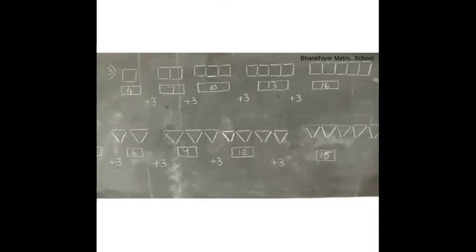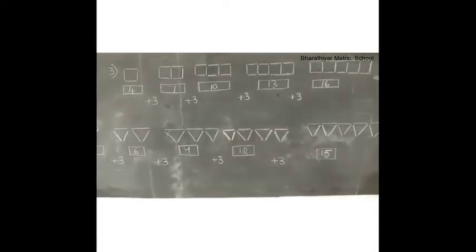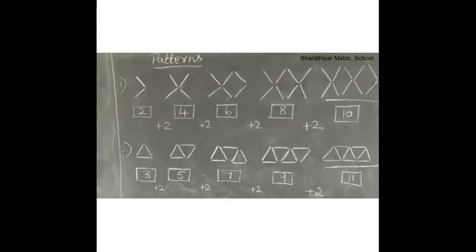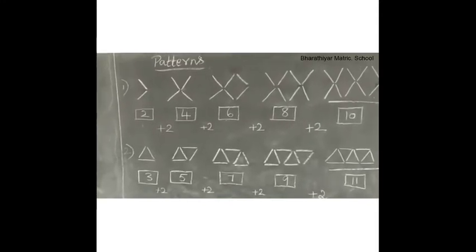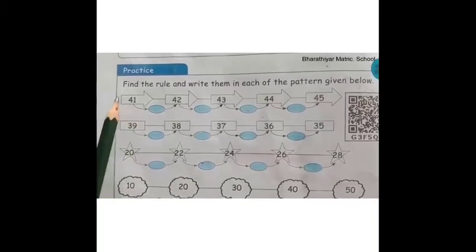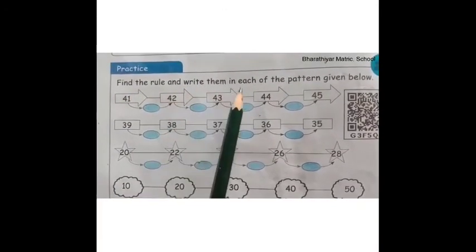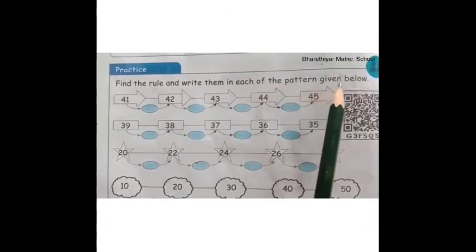Children, in this sum, the ice sticks are arranged in square shape. In this sum, the ice sticks are arranged in triangle shape. Children, you have to copy these sums in your textbook. Next, let us practice. Find the rule and write them in each of the pattern given below.